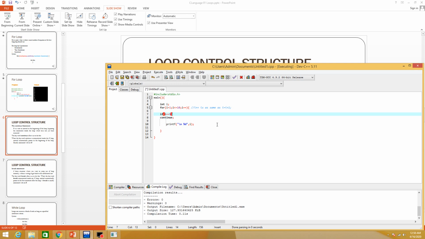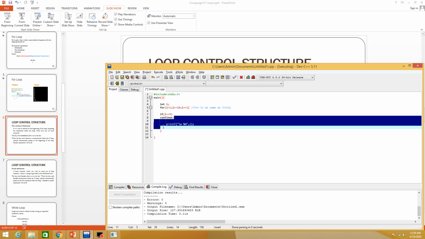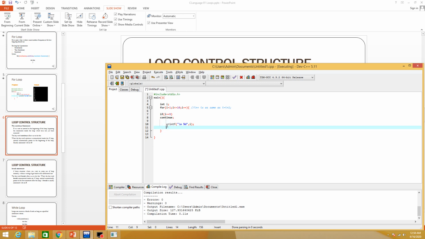If here i is 9, now this will work, right? If this works, then the continue statement will be executed. When the continue statement is executed, it will escape this part. It will not go downwards, and therefore 9 will not be printed, and the counter will pass the control to the loop, and 9 plus 1 is 10.